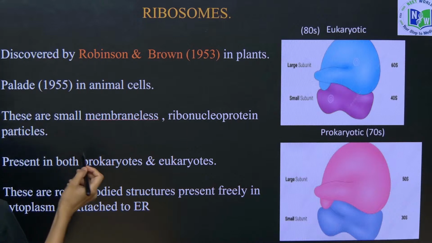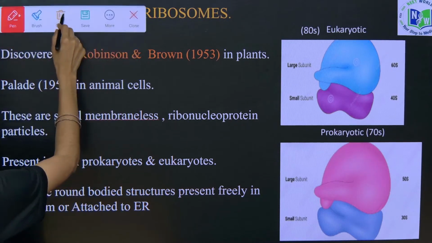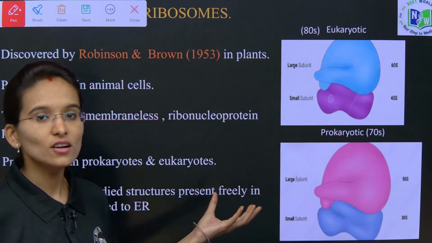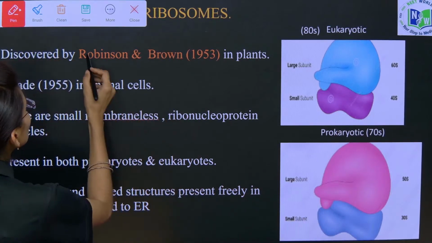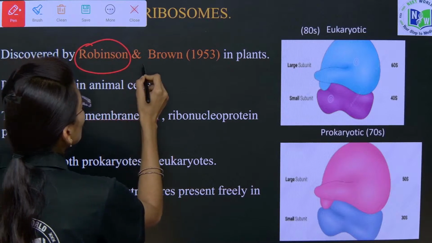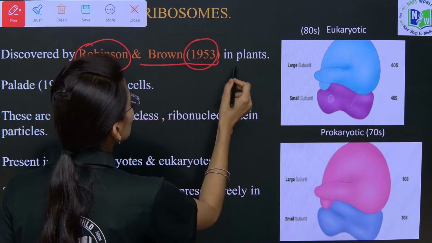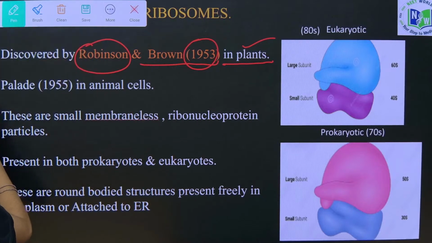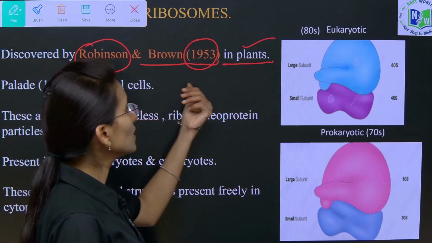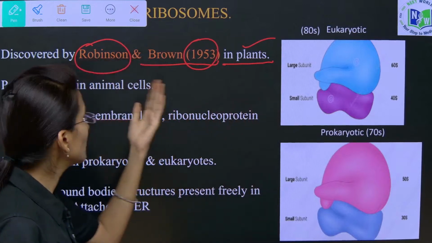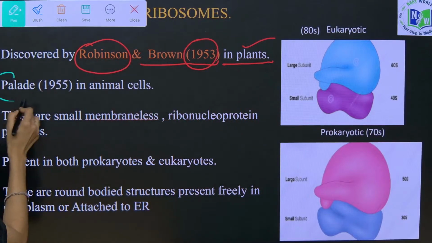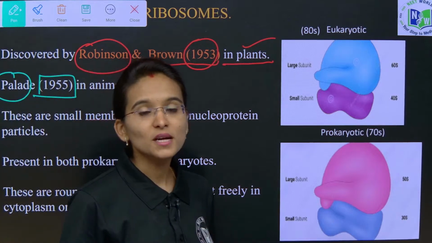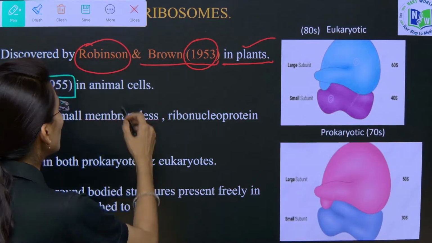Yes. So, the ribosomes are non-membrane bound cell organelles. The ribosomes were discovered by Robinson and Brown in 1953 in plants. Later, another scientist, Palade, in the year 1955, observed the ribosomes in animal cells.